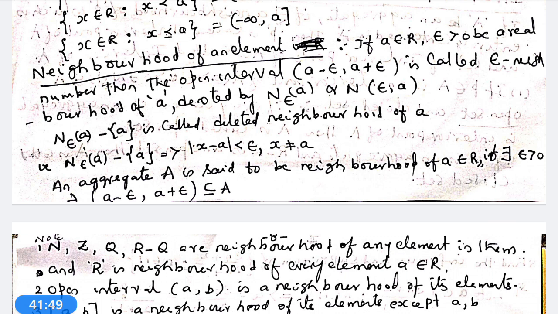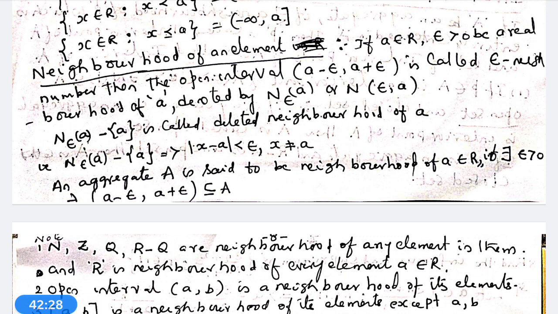If a belongs to R, epsilon is also a real number and it must be greater than 0, then the open interval a minus epsilon, a plus epsilon is called the epsilon neighborhood of a, denoted by N epsilon of a, in the real numbers.